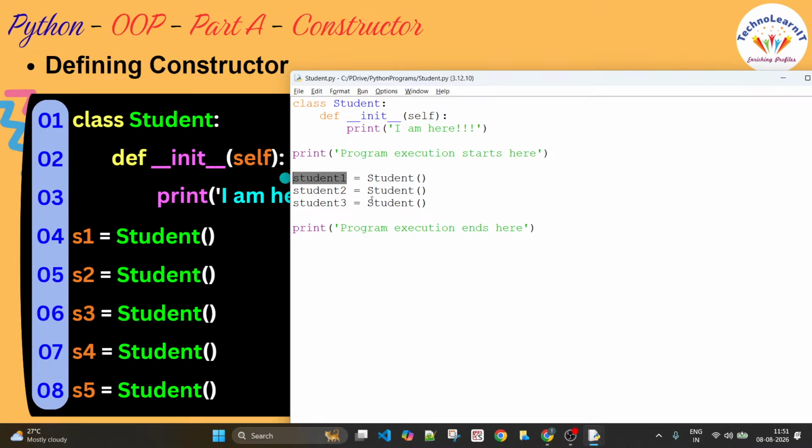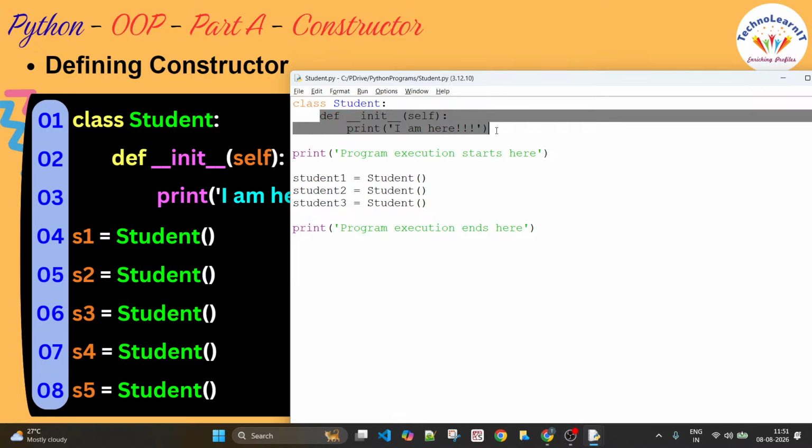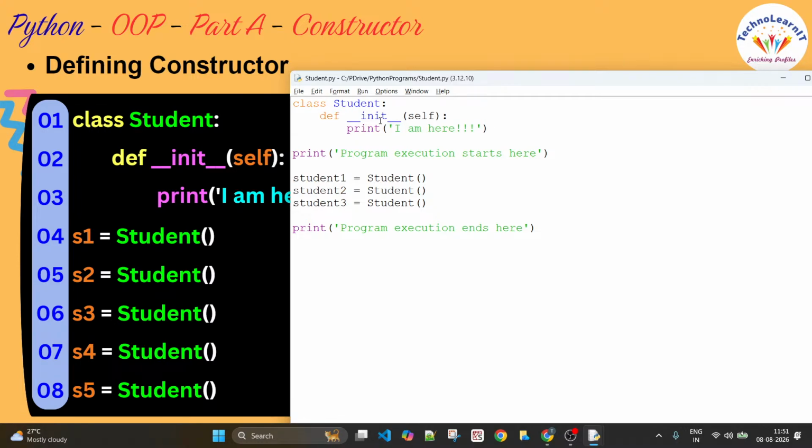What have you done on this line? You have created an object. Again, you have created an object. Again, you have created an object. When you create an object, automatically this method would be invoked. That's why it is a special function. It has some special feature, and this is called a constructor. For any class, the constructor name would be one and the same. What is it? Underscore underscore init underscore underscore.